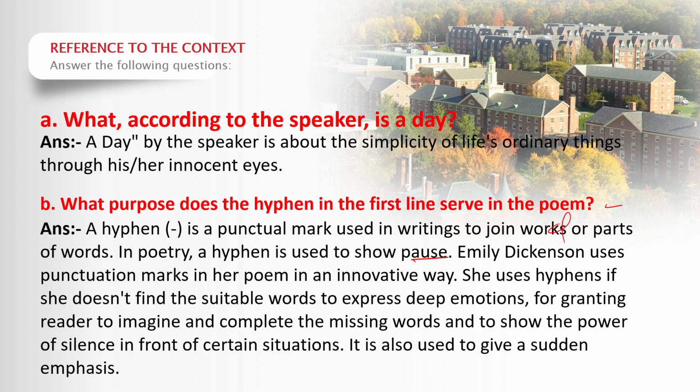Emily Dickinson uses punctuation marks in her poem in an innovative way. She uses hyphens if she doesn't find suitable words to express deep emotions, for granting the reader to imagine and complete the missing words, or to show the power of silence in front of certain situations. It is also used to give a sudden emphasis.